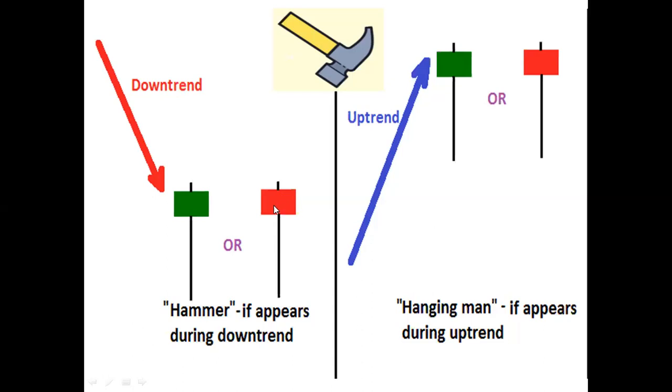But see, it indicates that after a downtrend, at this candle the price goes to the very lower side, but from the lower side buying is coming. So that's why at the end of the day it indicates that the downtrend strength is going down. And after this, if we get a strong green bullish candle, then a new uptrend will start.